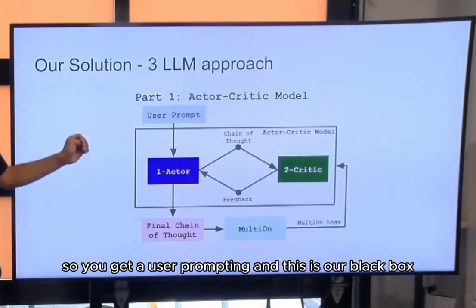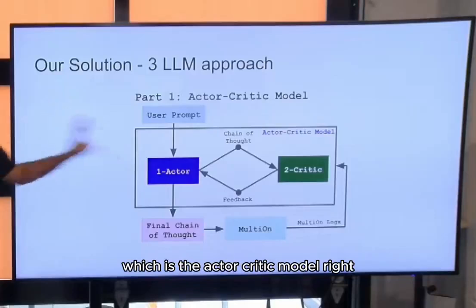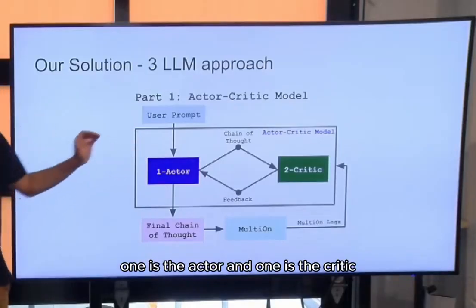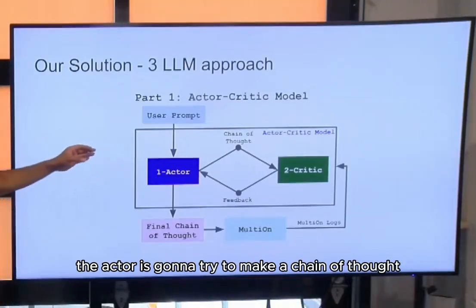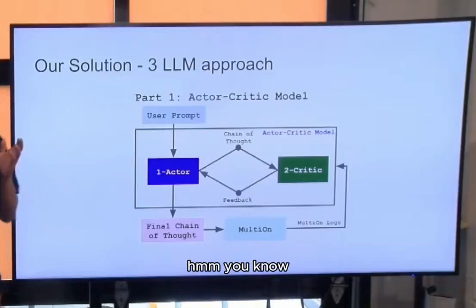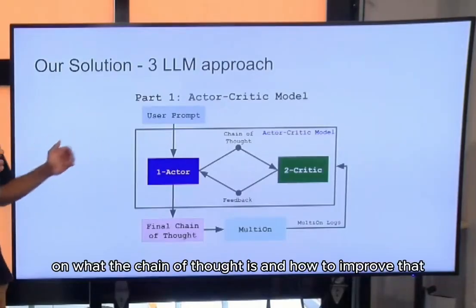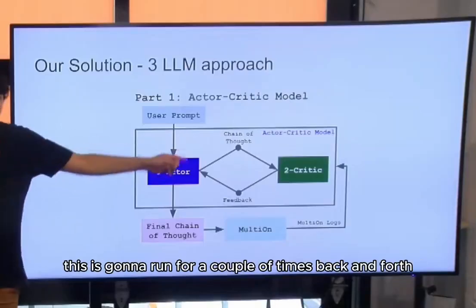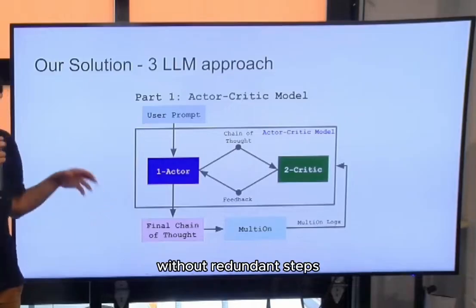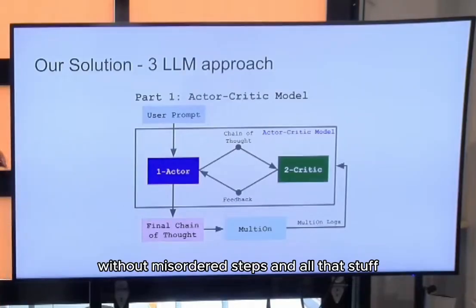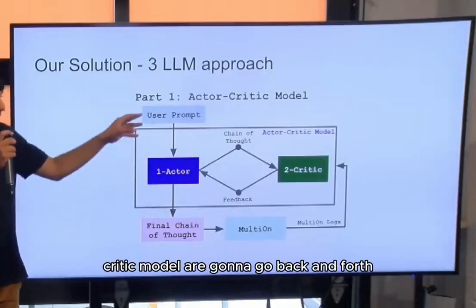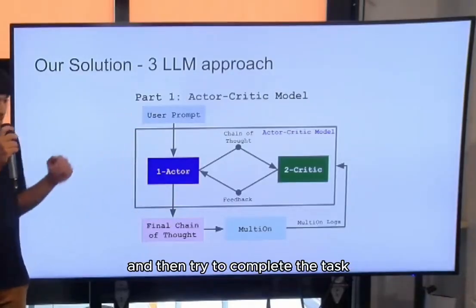So you get a user prompt in, and this is our black box, which is the actor-critic model. This is composed of 2 LLMs. One is the actor, and one is the critic. The actor is going to try to make a chain of thought to complete the problem. And then the critic is going to look at that and give feedback on what the chain of thought is and how to improve it. This is going to run a couple of times, back and forth. And then finally, we're going to get a good chain of thought without redundant steps, without misordered steps and all that stuff. And that's going to be fed into MultiOn. And then MultiOn and the actor-critic model are going to go back and forth and try to complete the task.